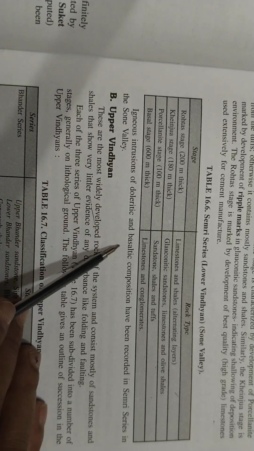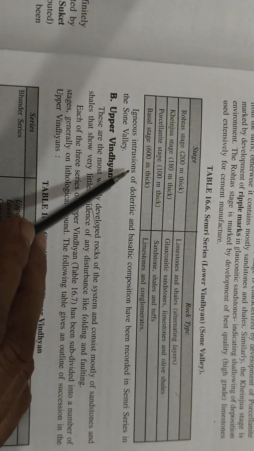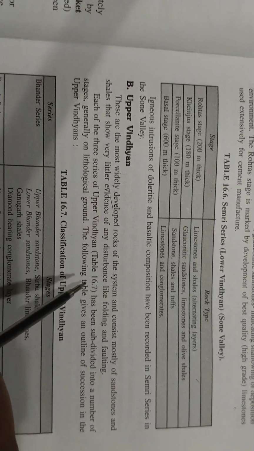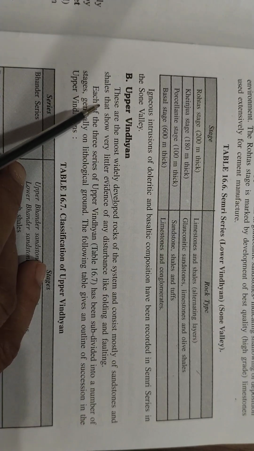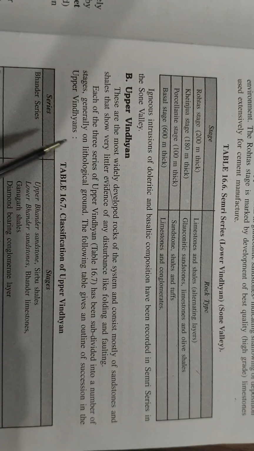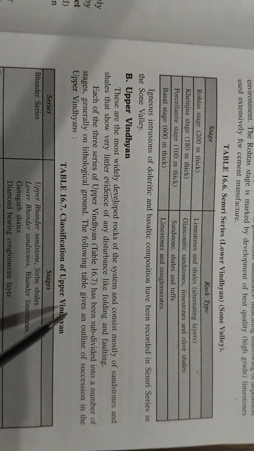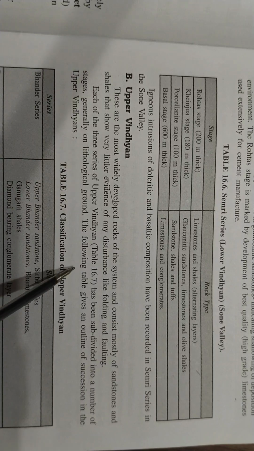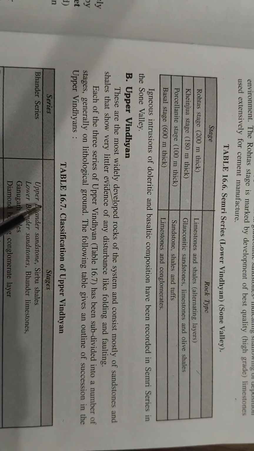Igneous intrusions of dolerite and basaltic composition have been recorded in the Upper Vindhyan of the Son valleys. These are the most widely developed rocks of the system and consist mostly of sandstones and shales that show very little evidence of any disturbance like folding and faulting. Each of the three series of Upper Vindhyan has been subdivided into a number of stages. Generally, on lithological grounds, the following table gives an outline of the succession in the Upper Vindhyan.